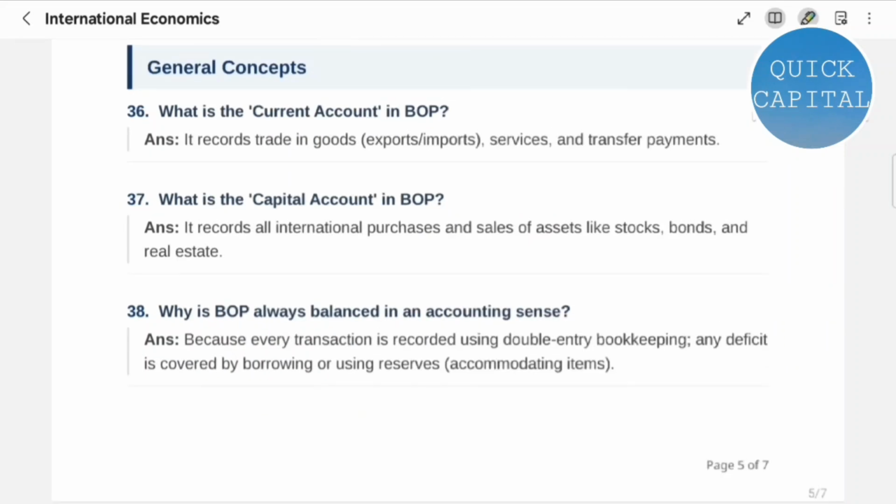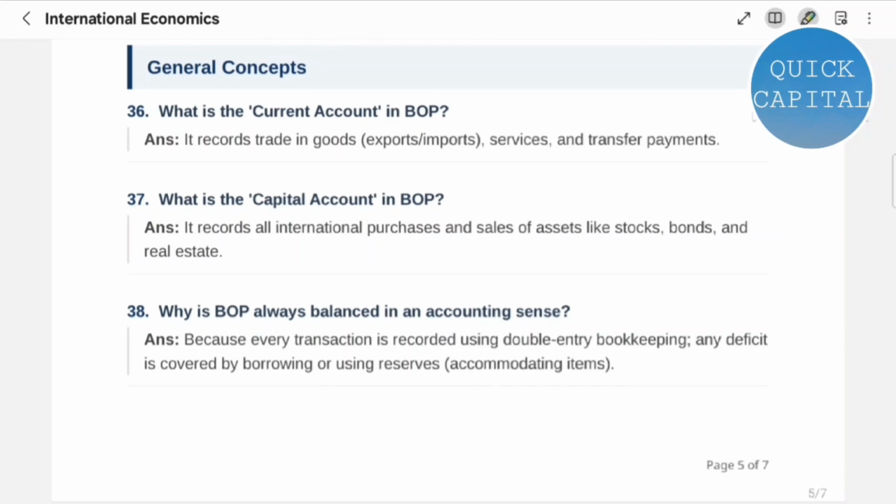Question 36. What is the current account in BOP? It records trade in goods, services, and transfer payments. Question 37. What is the capital account in BOP? It records all international purchases and sales of assets like stocks, bonds, and real estate.